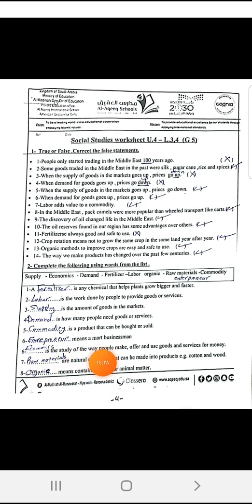Economics is the study of the way people make, offer, and use goods and services for money. This is the definition of economics. The title of lesson 3, by the way.